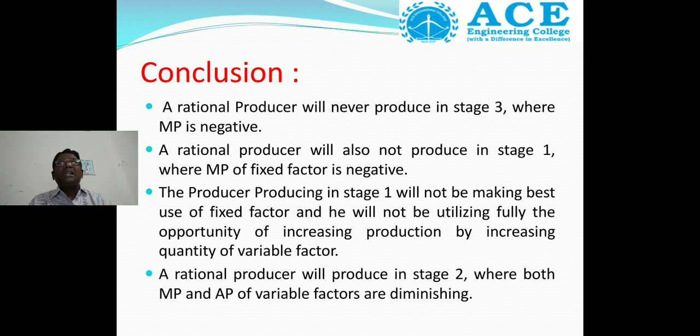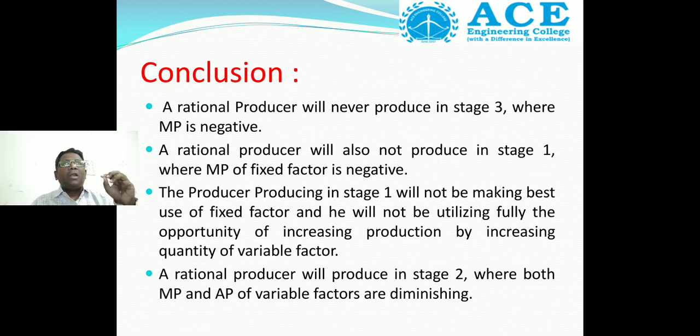Whereas the rational producer will also not produce in stage 1, where the marginal product of the fixed factor is negative, and in stage 3 the marginal product is negative. Then what is the conclusion? Stage 1 is not suitable and stage 3 is also not suitable for production. Then which stage is suitable? The second stage is suitable. Why?